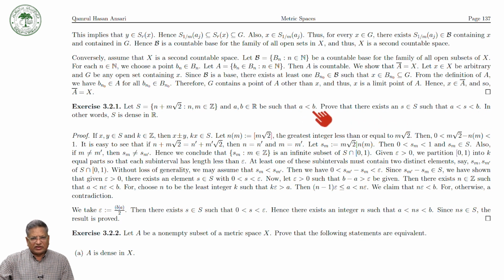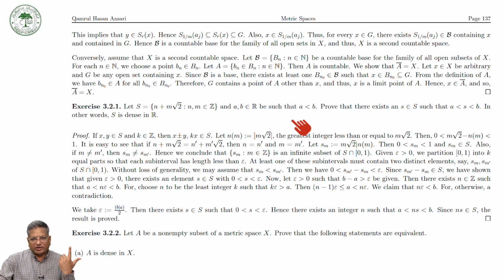Because a is less than b, a and b are any two numbers. The meaning is that if you choose any two real numbers, you can find another number from this set in between a and b.